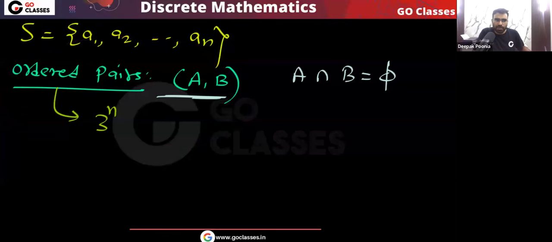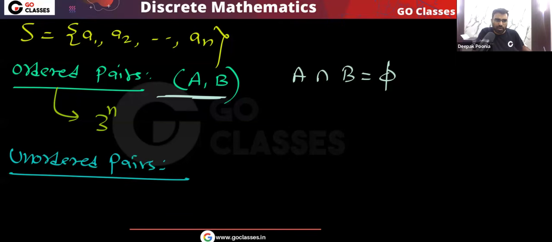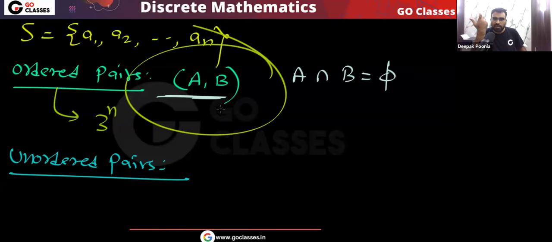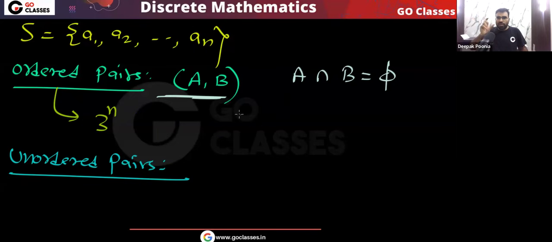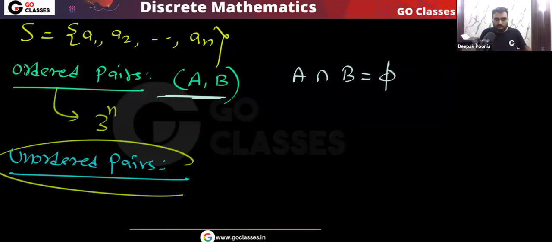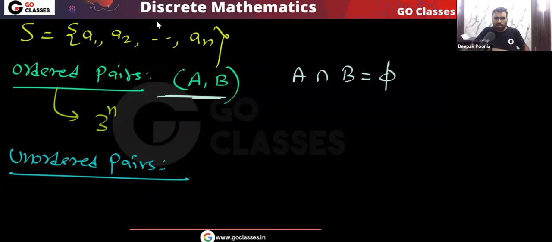But notice that if I ask you unordered pairs, what you need to do? Tell me. Unordered pairs. If I ask you unordered pairs, then remember a very simple point: because of ordered pairs, we have counted the same unordered pair two times. This simple observation you need to make.